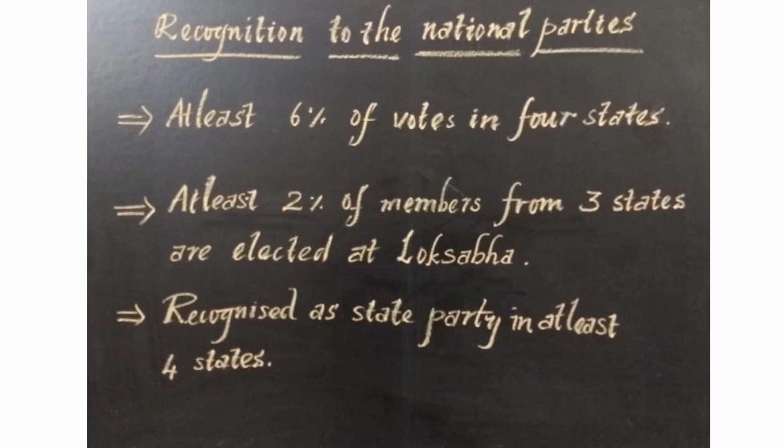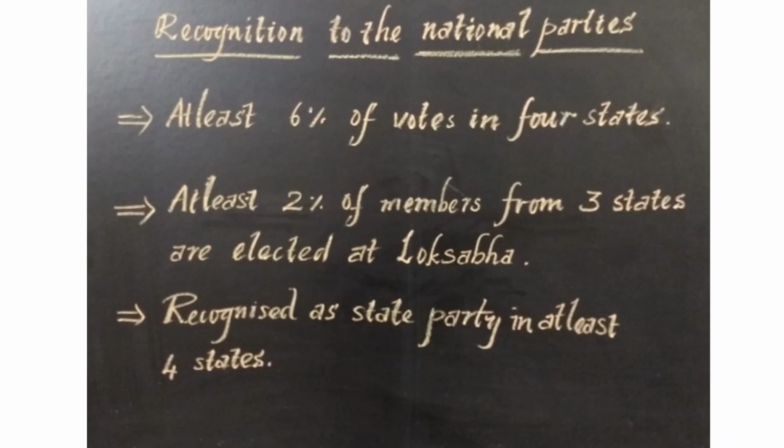So if a party wants to be recognized as a national party by the Election Commission, it has to satisfy any one of the following criteria. The first condition is that the party should get at least 6% of the vote in the Lok Sabha election in at least 4 states. Or, in the Lok Sabha election, at least 2% of its members must win seats in 3 states.